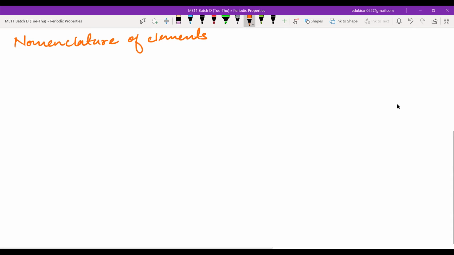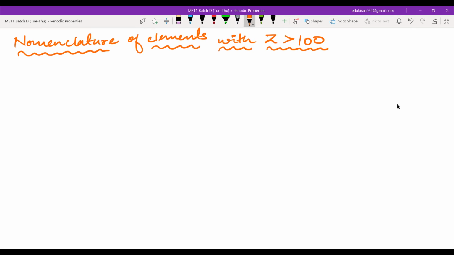So nomenclature of elements with Z greater than 100. So you can see how politics also influences science. We always see science as something which is very pure of politics. There is no bias and nothing there. But eventually, when you keep diving into science, slowly you will see that this kind of thing is going on everywhere. In every place you can see there is some politics happening. Nomenclature of elements with Z more than 100.